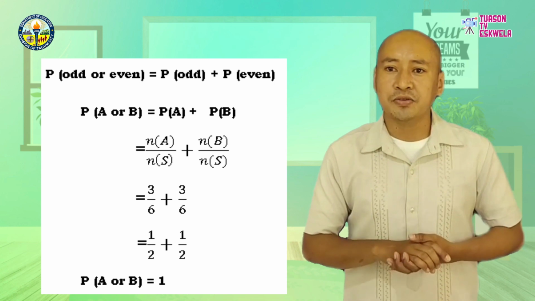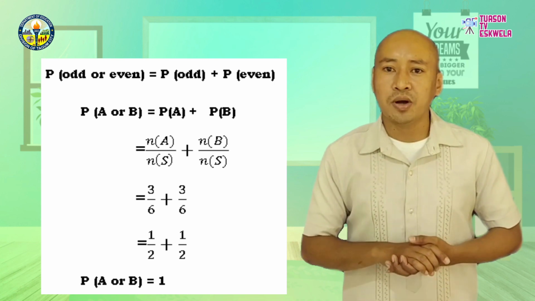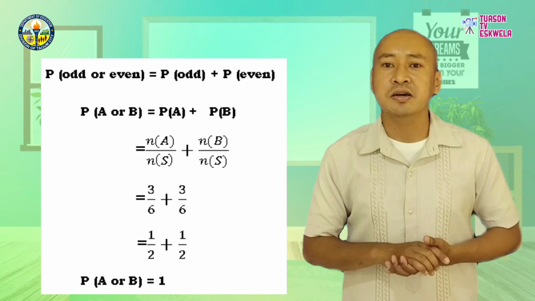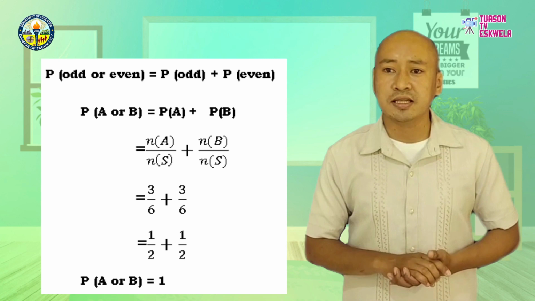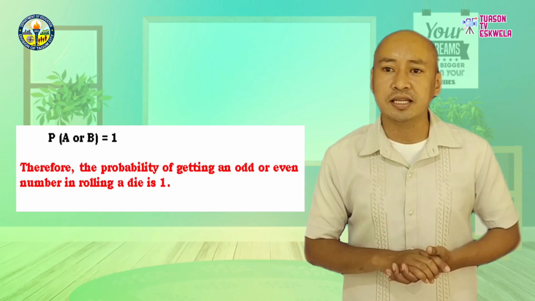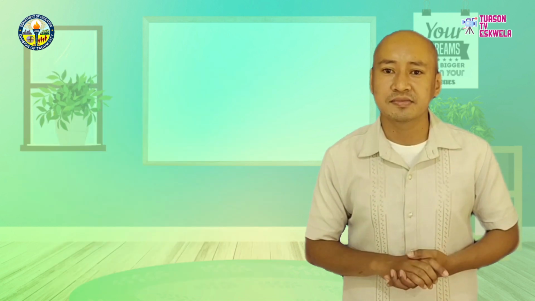After that, perform the operation. 1/2 plus 1/2 equals 1. Therefore, the probability of getting an odd or even number in rolling a die is 1.